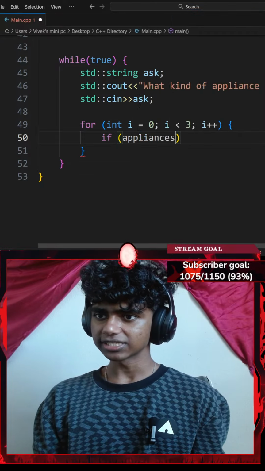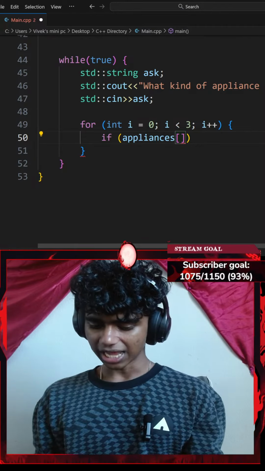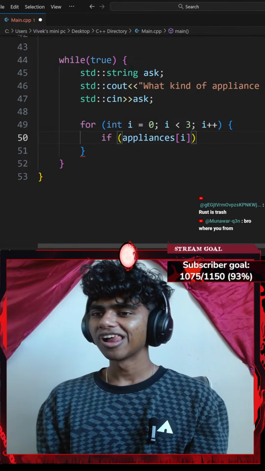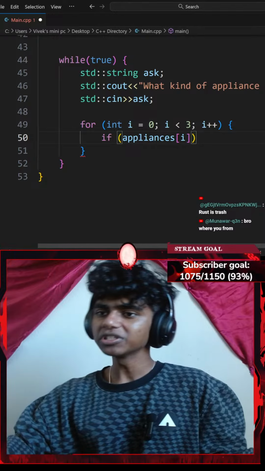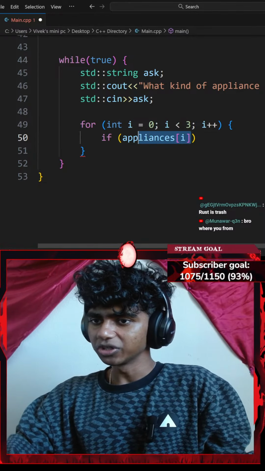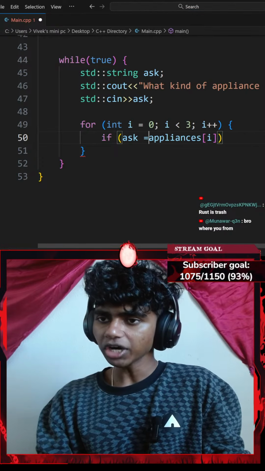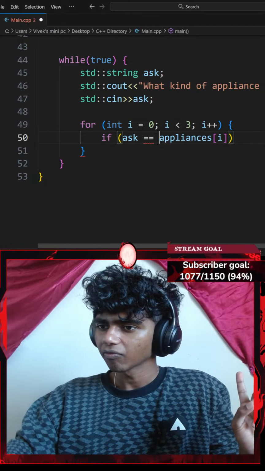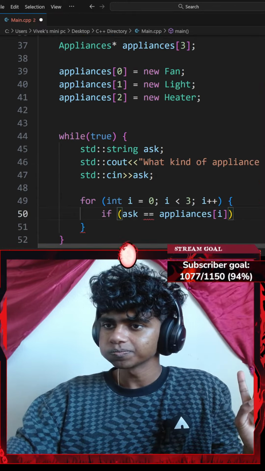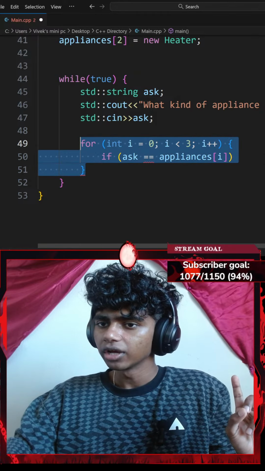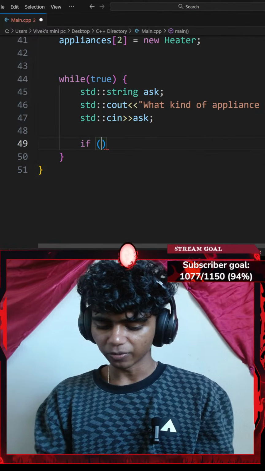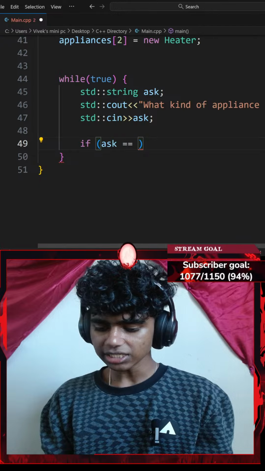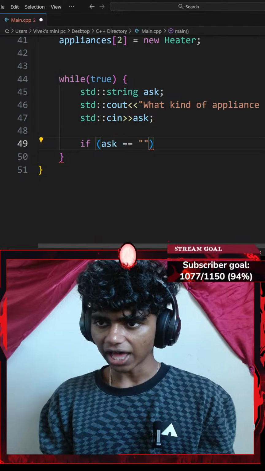Appliances array at, excuse me guys, at index of i, actually, okay, if my ask, I should go with something like if my ask equals to, so let's go with something like if my ask variable equals to my appliances at index of i, but that doesn't make any sense. So, oh, okay, hold up guys, hold up. Okay, instead I'll go with something like if a pair of parentheses, if my ask equals to, let's say something like fan, I'm gonna do something.